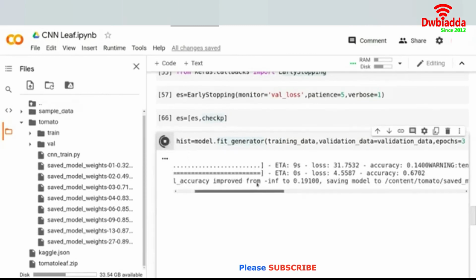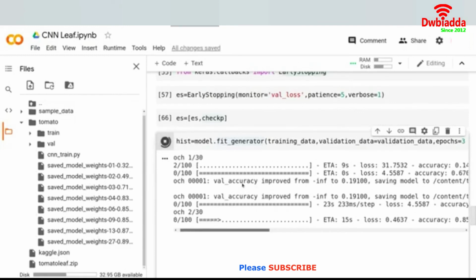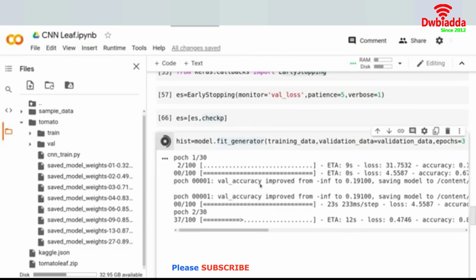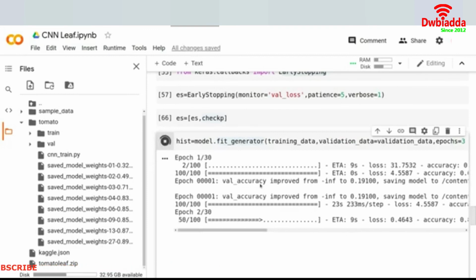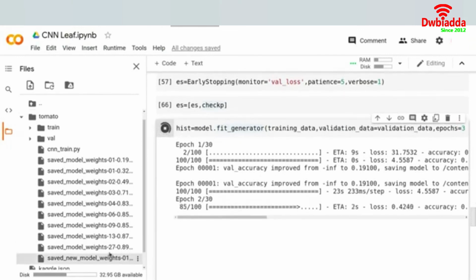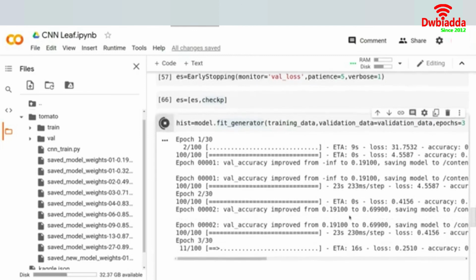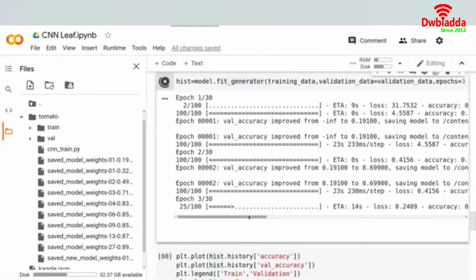You see, it tells me the validation accuracy improved from this to this, and hence it's storing the model. And this is what we should be looking forward to as well. Let's look at more epochs over here. This has now saved the model for me, and now it tells me the accuracy improved from this to this, and hence saving the model. You understand it will be a combination of both these things. The validation accuracy should improve, and the validation loss should not fail to improve for 5 continuous epochs. Okay, it's all right.